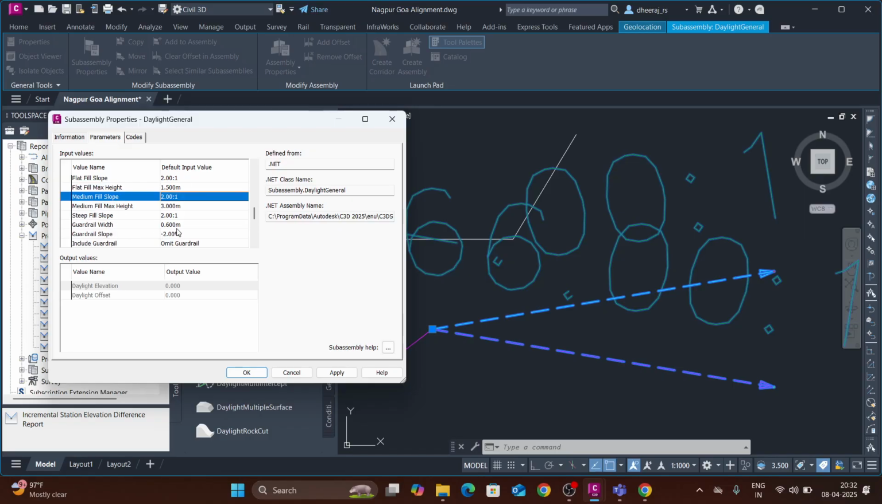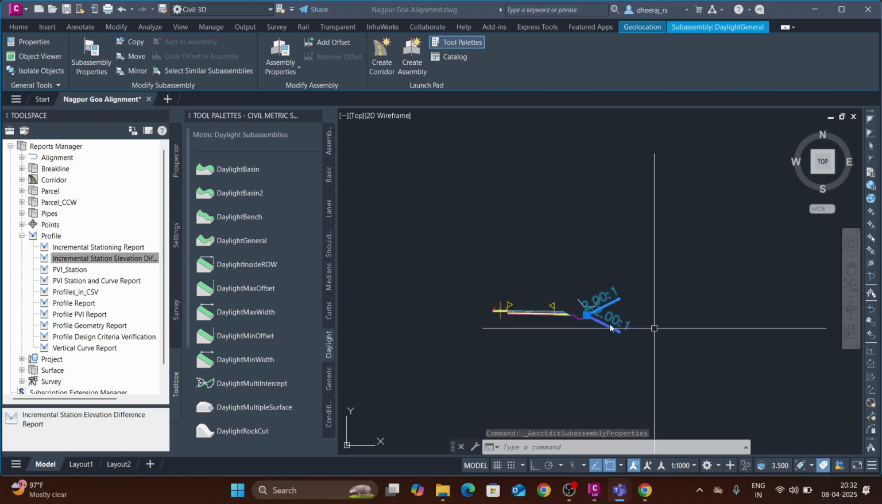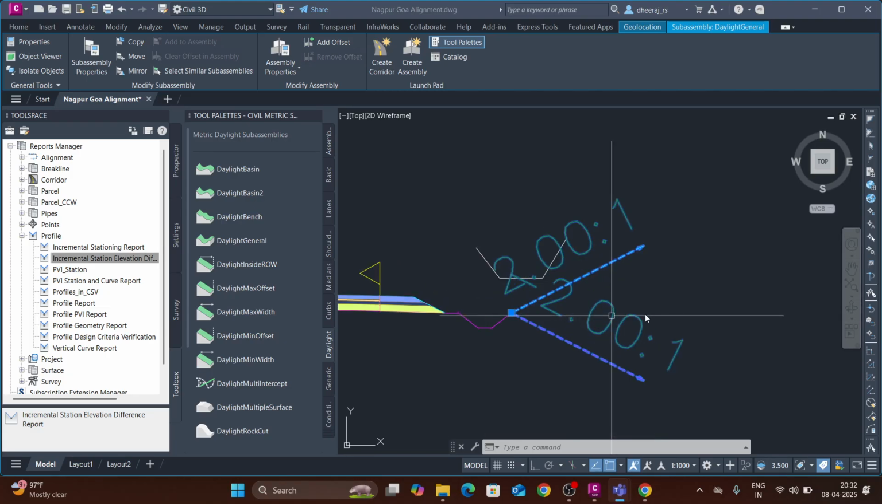These all will be standard things. You need to go with this. And steep gradient, steep fill, medium fill, and flat fill. There will be 2:1 only for the filling, and for cutting, in the flat cut there is 2:1, in the median cut it is 1:1, and for steep cut it is 0.5:1. Then click apply, click OK. You can see it is already taken in this.